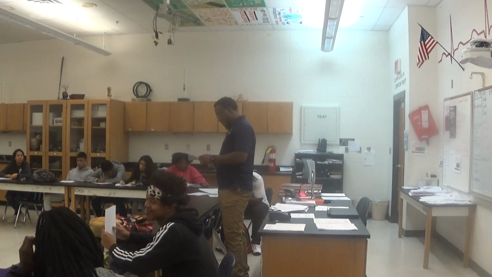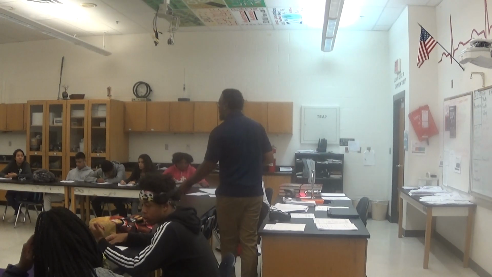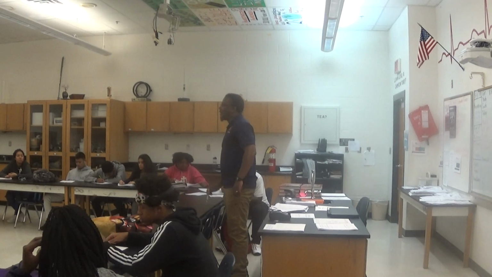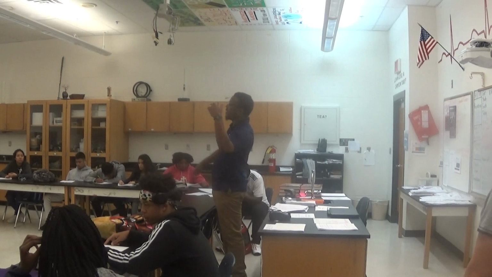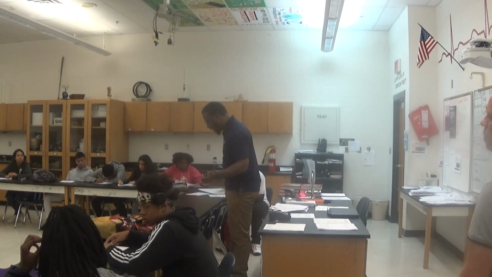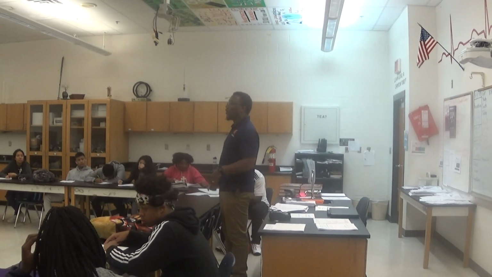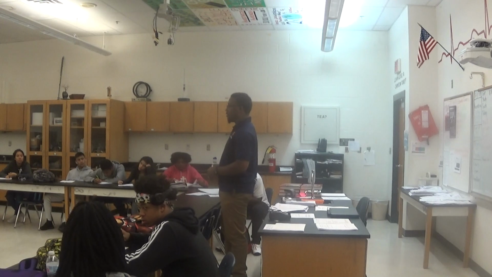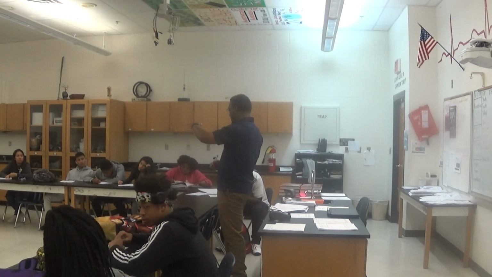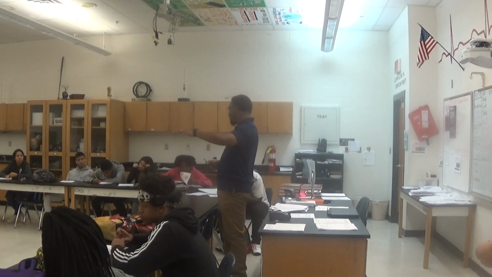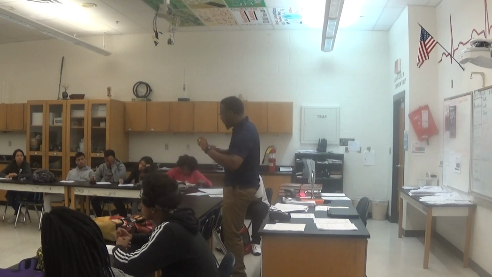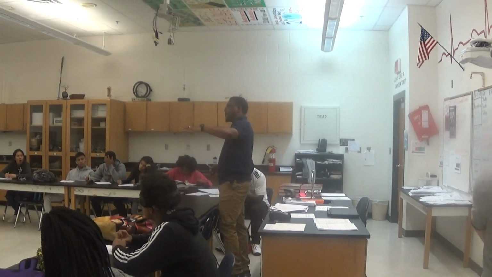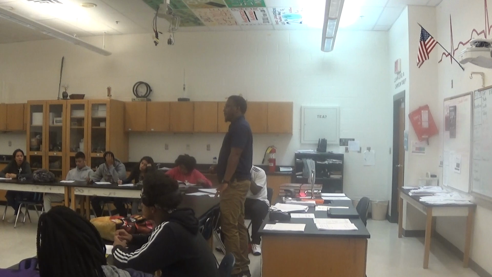Now, when you're looking at that picture with the graph, we've talked about this. A lot of you kind of struggled with how to find the amplitude when we took this test a long time ago. What is amplitude? It's the distance from the equilibrium line to the highest point, or the distance from the equilibrium line to the lowest point.